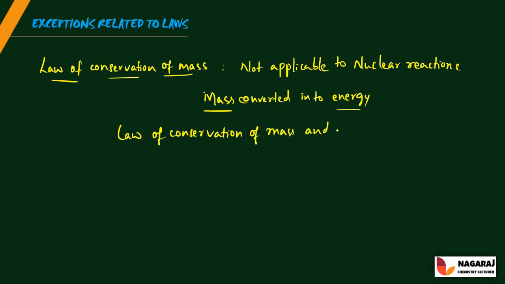According to this, mass and energy are interconvertible, but the total sum of the mass and energy during any physical or chemical change remains constant. And the next law, that is law of definite proportion.